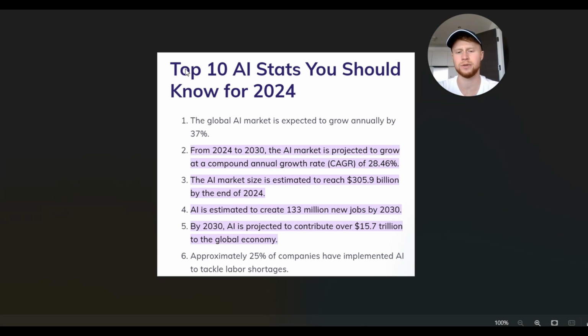So these are AI stats. Now, these are crazy. I understand AI is a very broad spectrum. When it comes to AI images in comparison to AI usage or capabilities, it's very different, and these stats may differ. But within the whole industry, it's meant to have a growth rate of 28%. Now, the market is already huge, so to go up 28% more is a lot. And that's very good, because all that's going to mean is that your AI model is going to get better and better. That AI video is going to come in. The AI voice is going to get better and better. So this is all on the massive incline.